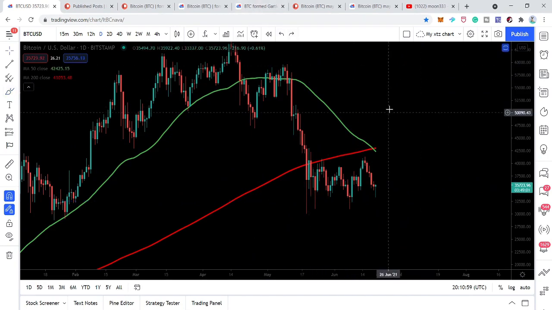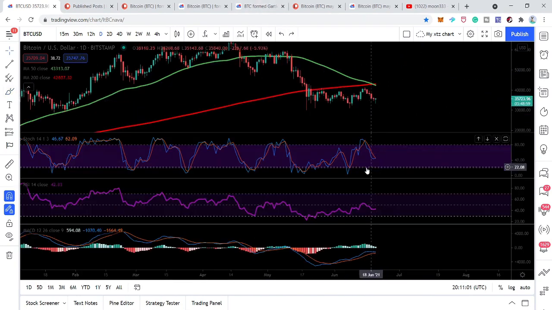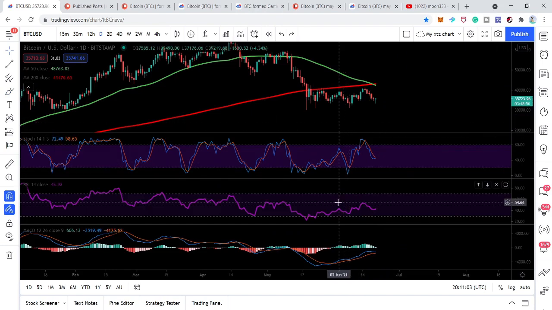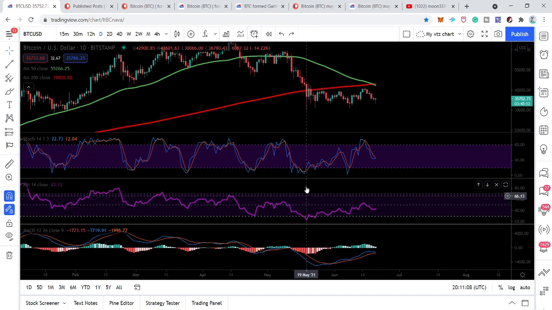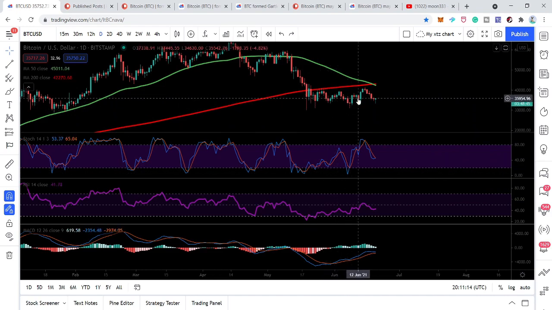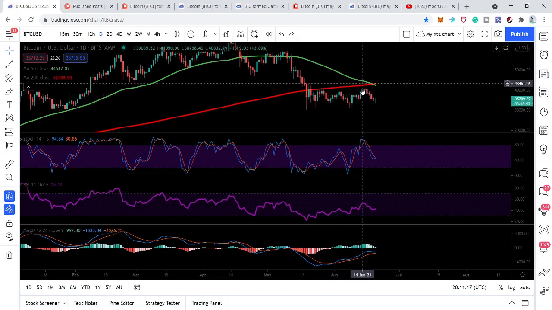Now, if we take a look at the different oscillators, for example, here I have placed the stochastic and the RSI as well. Here you can see that the RSI was already oversold and the stochastic already oversold. Therefore, the price action moved here. We had small recovery rallies, and again the price action moved down.